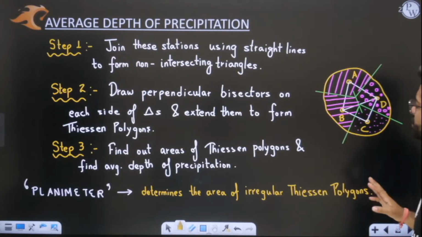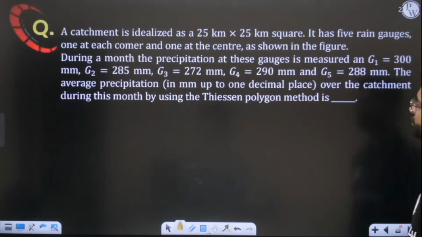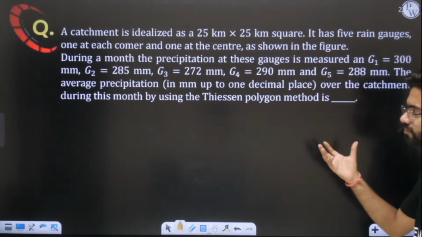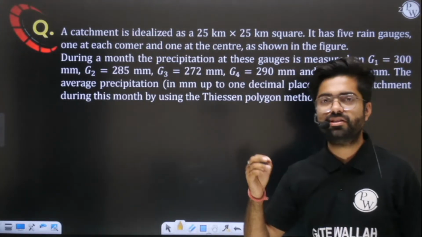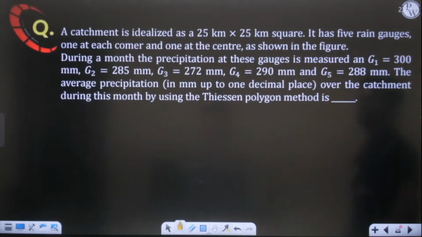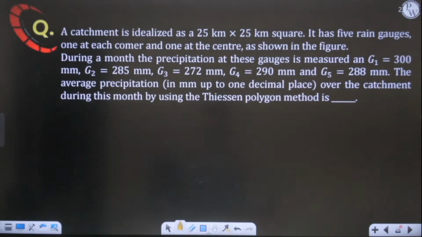So remember these steps, these are very important. This is a question which has been asked in your GATE examination previously, GATE 2017 basically. So try to solve this. I will also help you. So tell me what answer you are getting here.